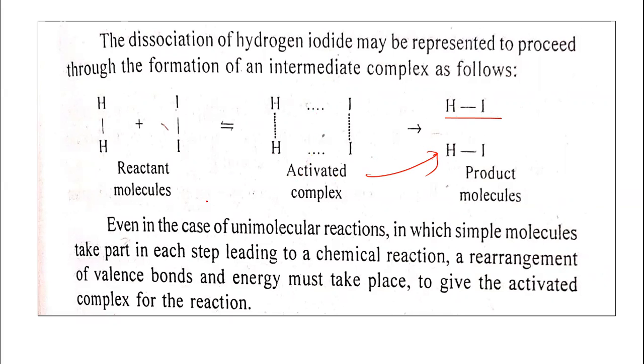So this is the reaction where an H2 molecule reacts with an I2 molecule and is converted to the product hydrogen iodide. But in this process, there is a formation of this activated complex. Once this activated complex is formed, it decomposes to the product hydrogen iodide. So the rate of the reaction depends upon the rate of decomposition of this activated complex into the product.